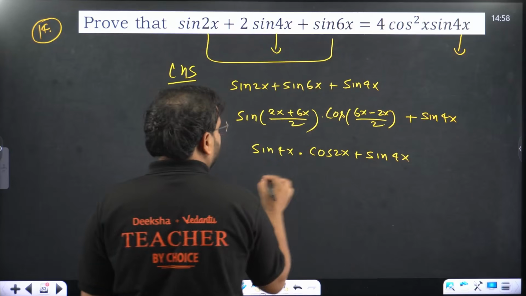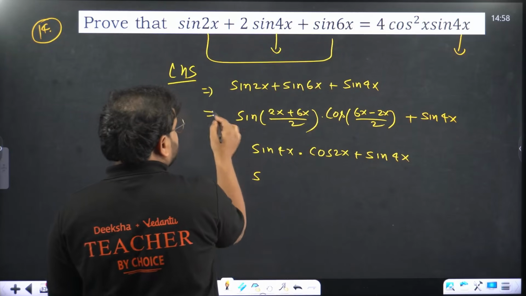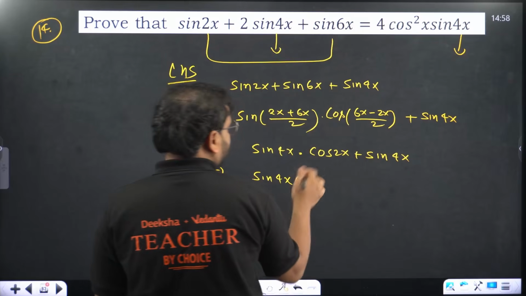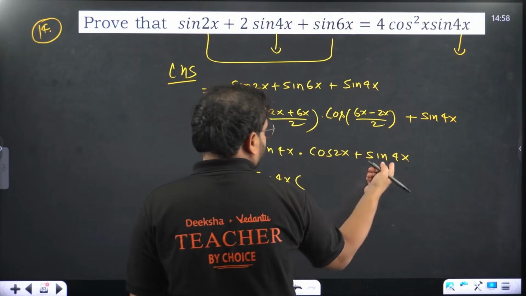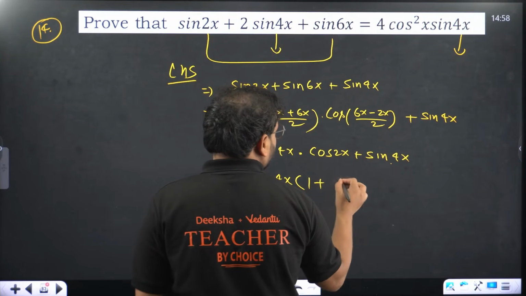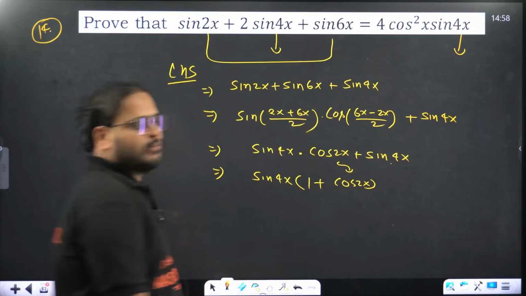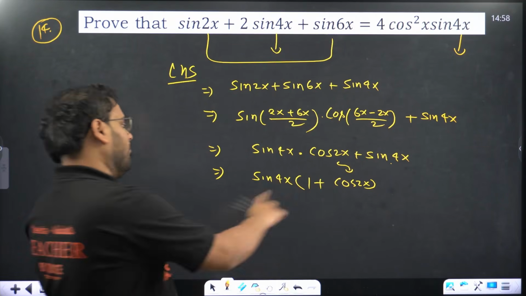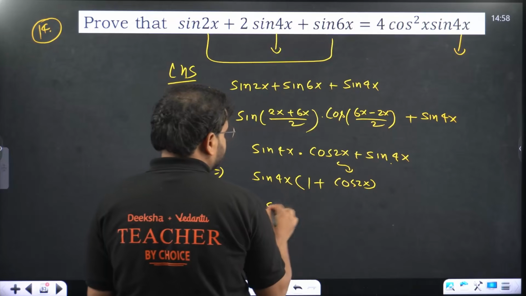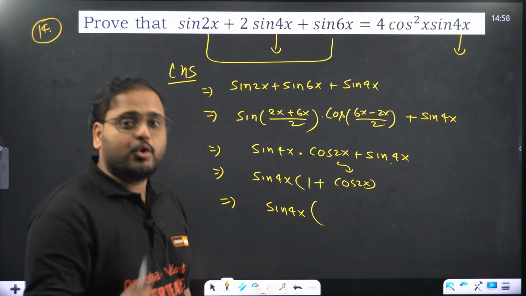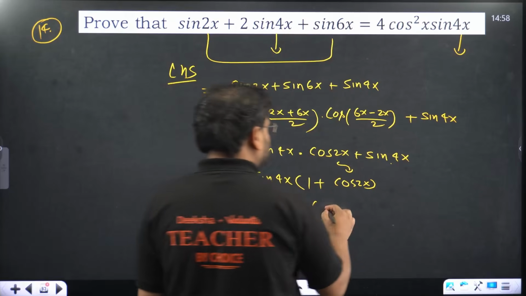We have this common. So if you write the steps, take sine 4x common, right? What are we left with? Over here we have 1 left, and over here we have cos 2x left. Here, 1 plus cos 2x has a formula, if you remember. What is the formula for this? 2 cos square of x, right?